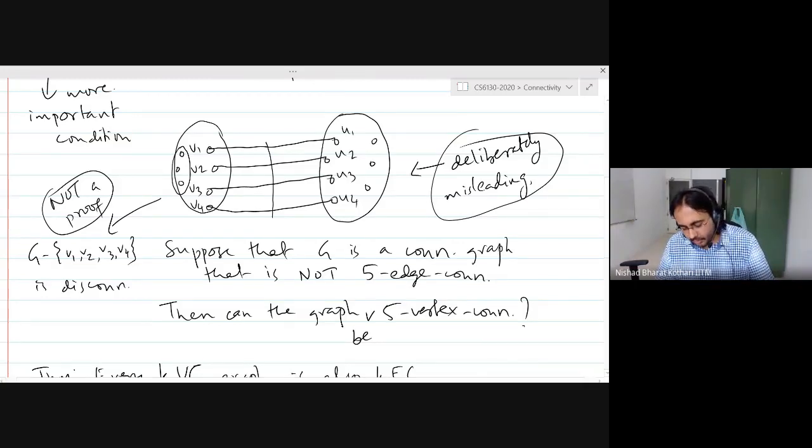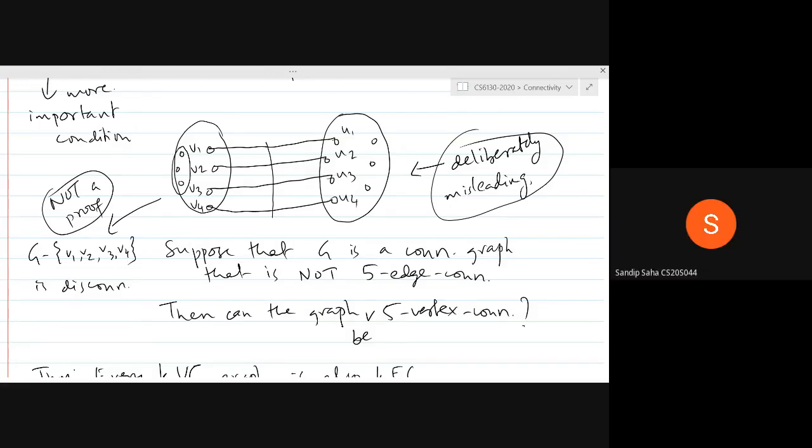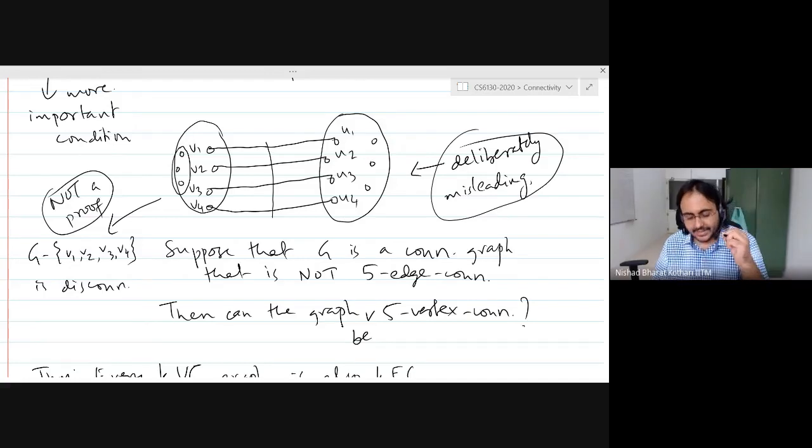But does the drawing have to look like this? No. That is why I say that this drawing is deliberately misleading. So you should not come up with a proof directly from this drawing. Your proof is likely to be incorrect. Understood, sir. Thanks.